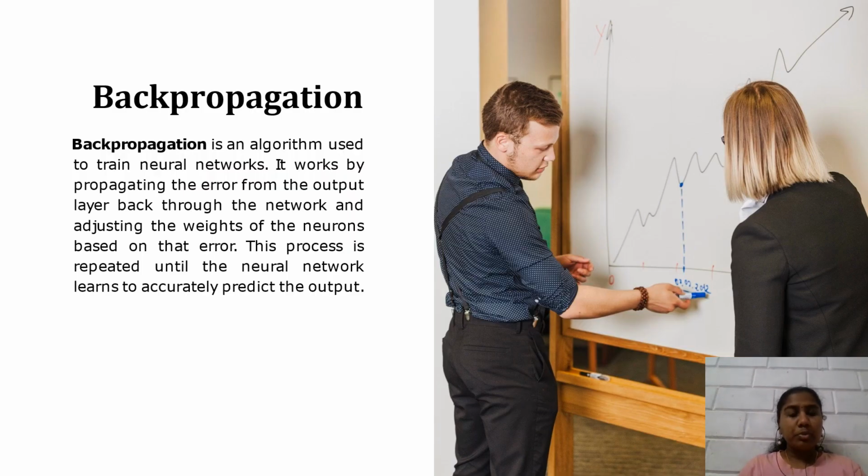Backpropagation. Backpropagation is an algorithm used to train neural networks. It works by propagating the error from the output layer back through the network and adjusting the weights of the neurons based on that error. This process is repeated until the neural network learns to accurately predict the output. That is, backpropagation operates by returning errors from the output layer through the network and changing the weights of the neurons in response to those errors. This process is repeated until the neural network masters precise output prediction.